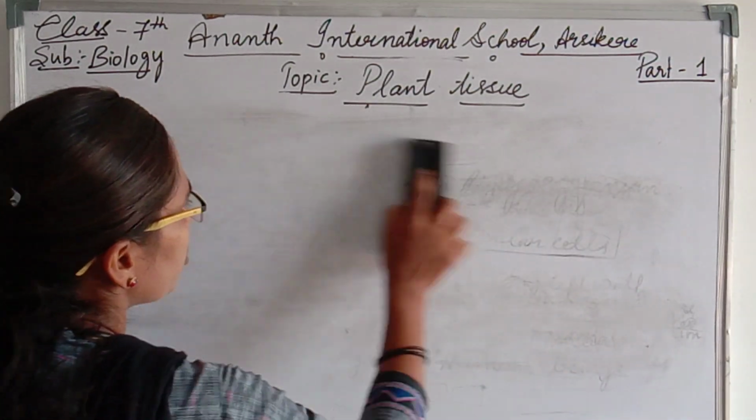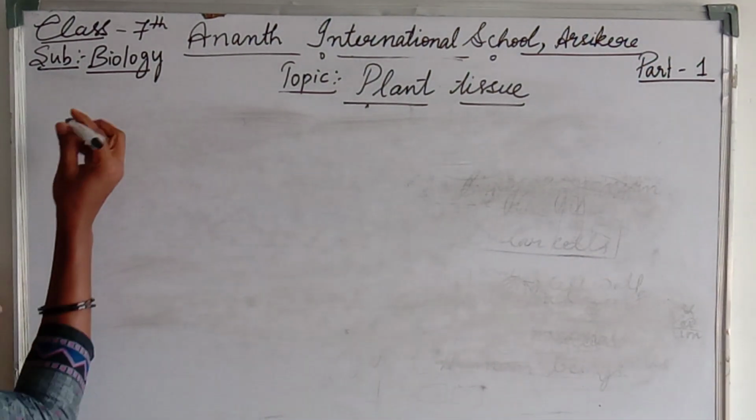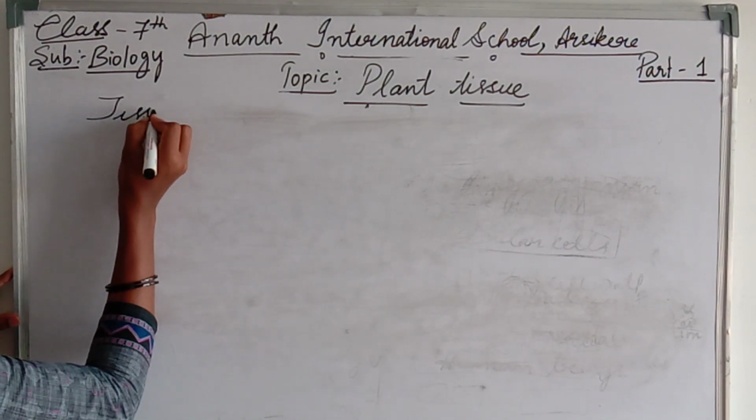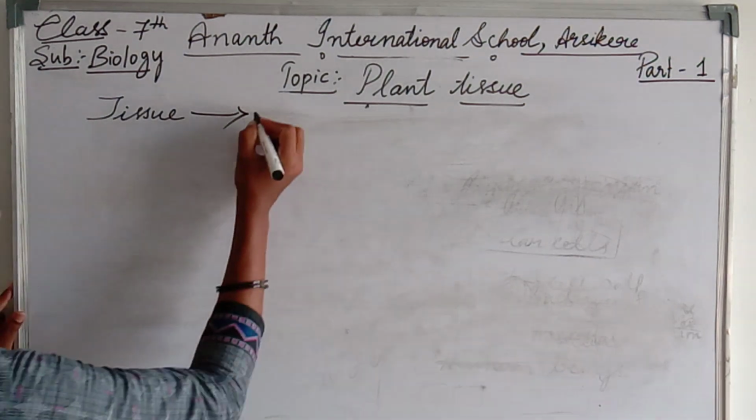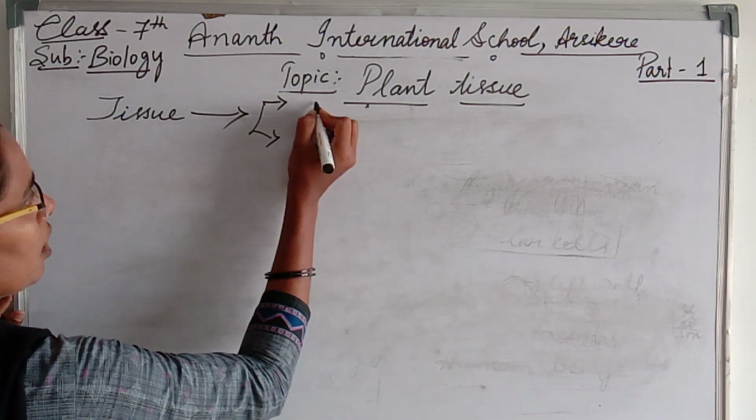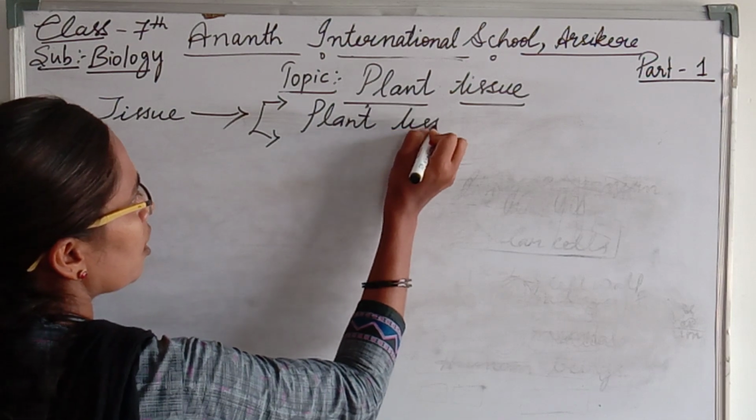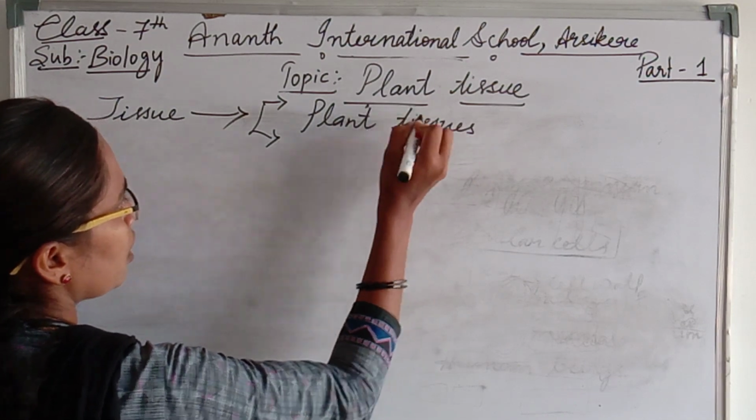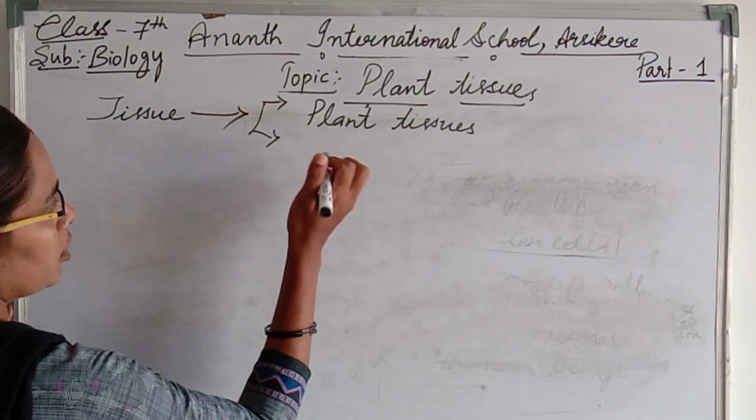Tissue is classified into two types. One is the plant tissue, and the second one is the animal tissue.